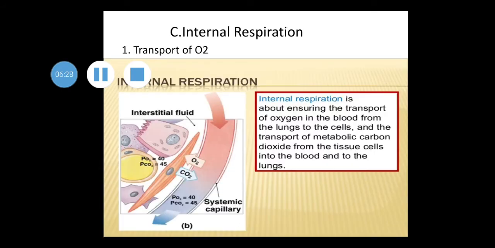Out of total oxygen transported, 3% is dissolved in plasma, and the remaining 97% is bound to the hemoglobin present in RBCs. Hb, meaning hemoglobin, acts as a respiratory carrier which has high affinity for O2, meaning oxygen, and combines to form an oxyhemoglobin molecule.